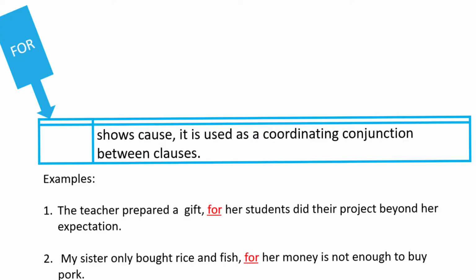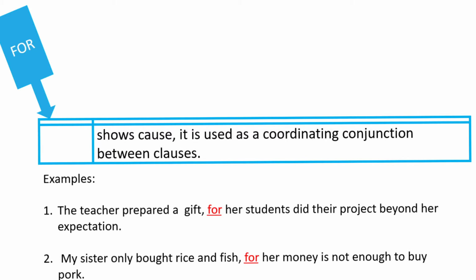So let's tackle how these kinds of conjunctions function in a sentence by looking into examples and explaining how they are being used. Let's start with for. For shows cause. It is used as a coordinating conjunction between clauses. Let's take a look at example number 1 and examine how for is being used in a sentence to show a cause. Number 1, the teacher prepared a gift for her students, for they did their project beyond her expectation.